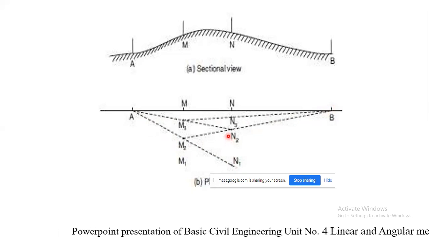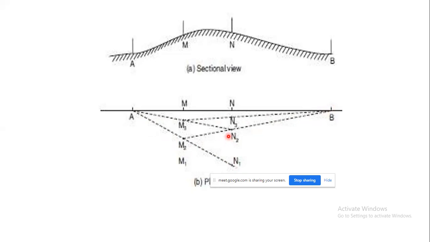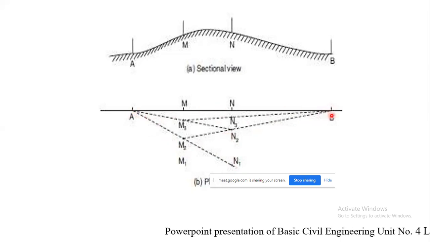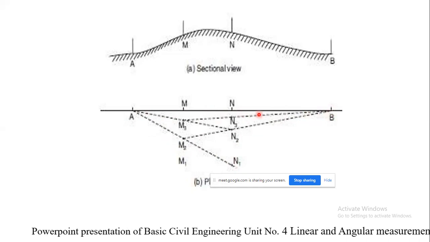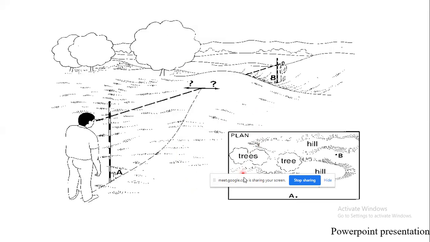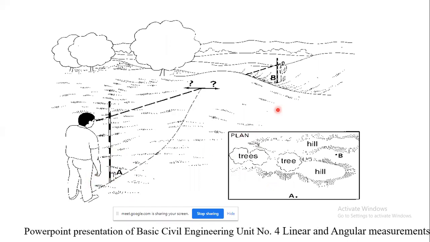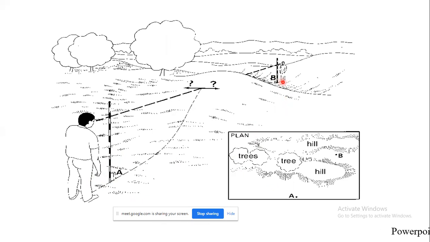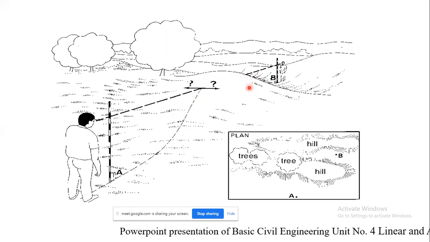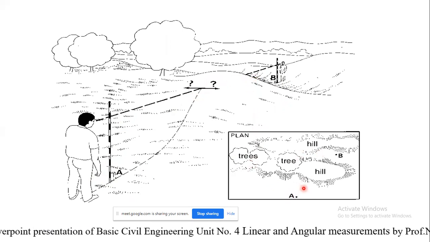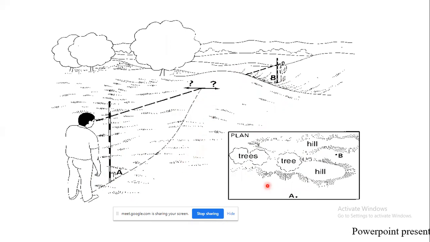So likewise, such a procedure is followed until all these points, that is A, M, N and B, are clearly in a straight line. So you can see here, you can get an idea. A is the first starting point of the chainage and B is the other point of the survey line. Due to the presence of a hilly ground or high ground, they are not intervisible. So here you can see in the plan, and this is the sectional view. Due to the presence of the hill in between them, they are not intervisible.